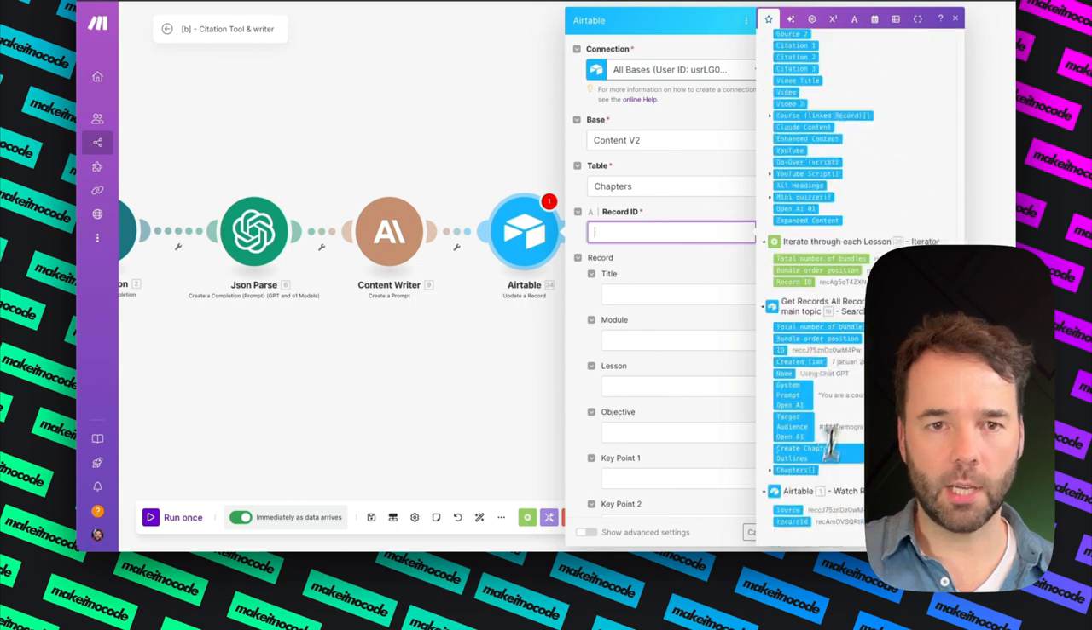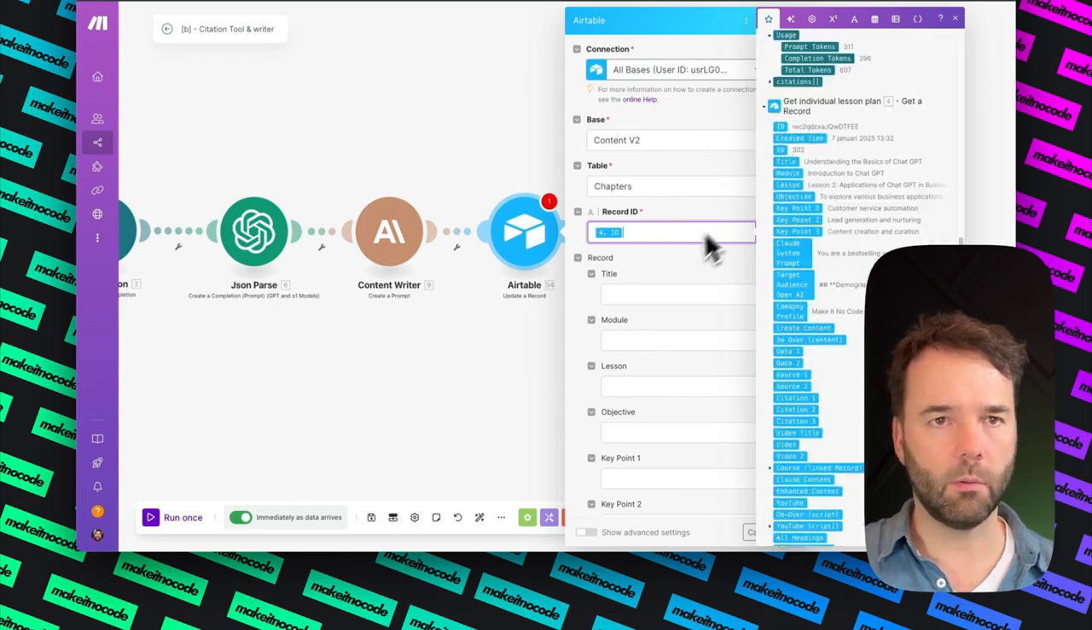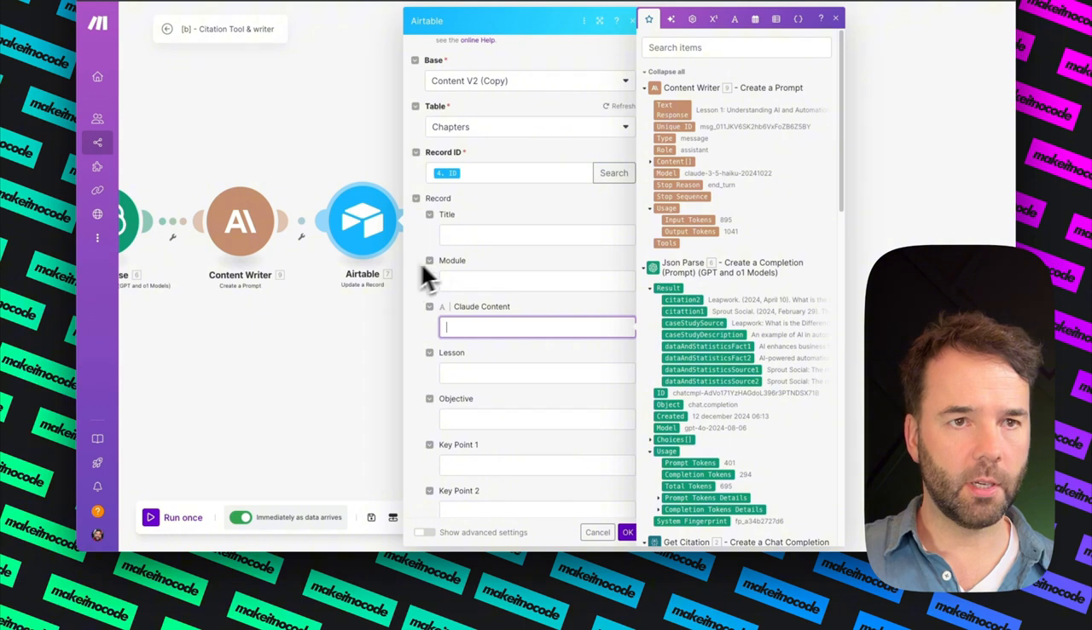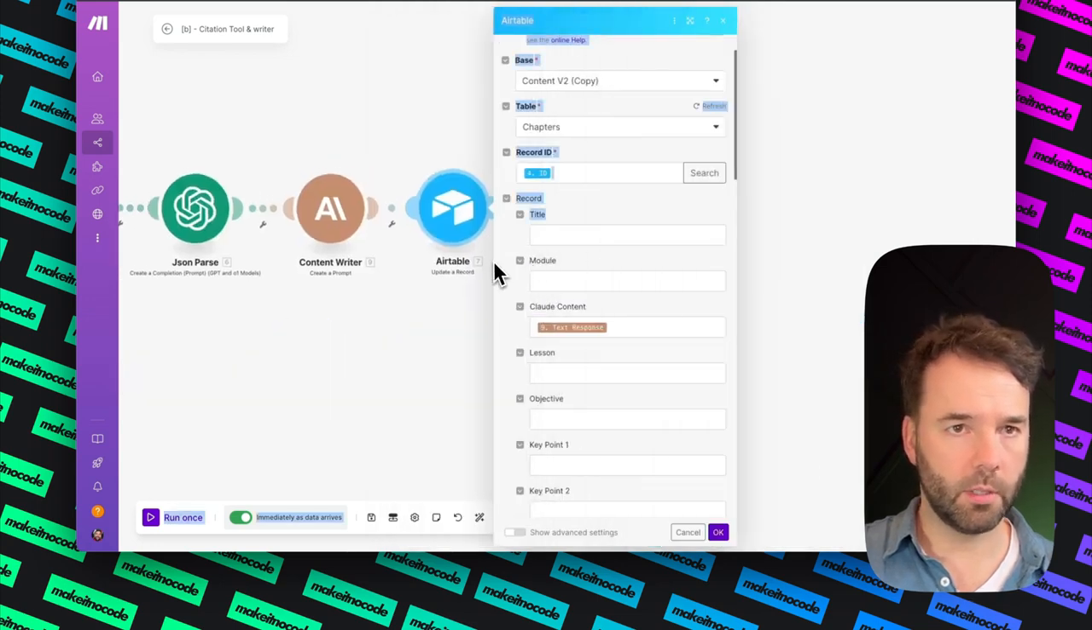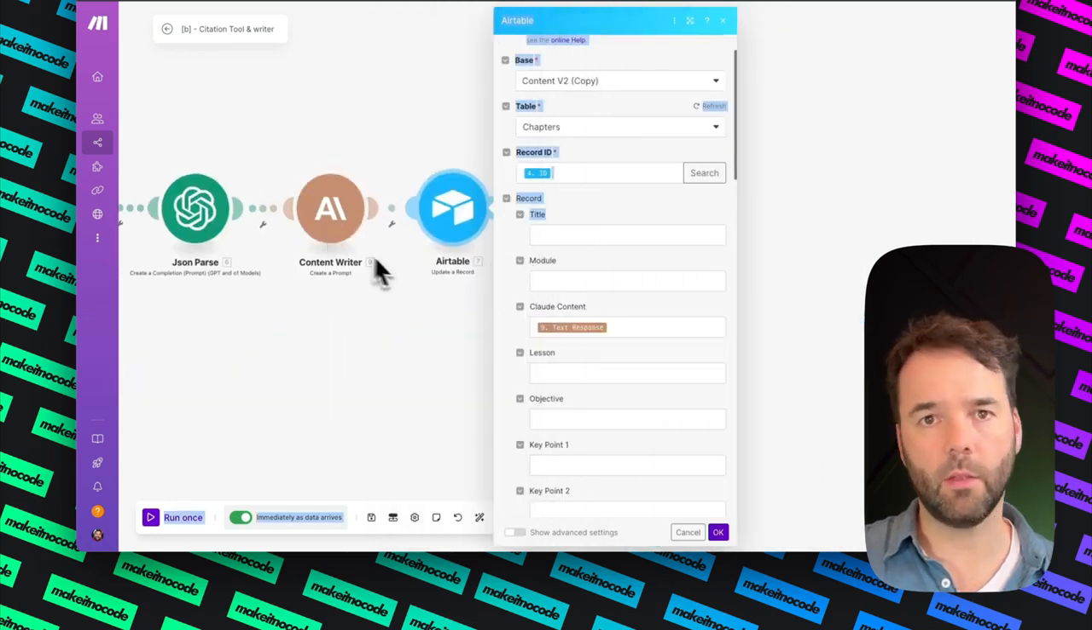And then I need to get the record ID, that one. So the thing that I'm trying to map, because it's just loaded all my stuff here, is the Claude content text response. That would be the text response from the module before.